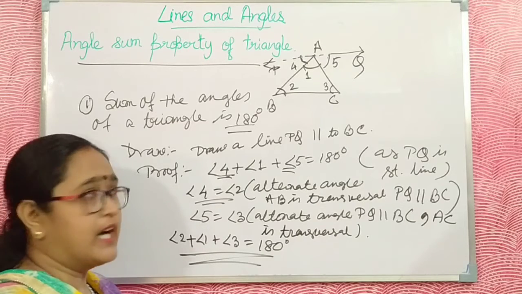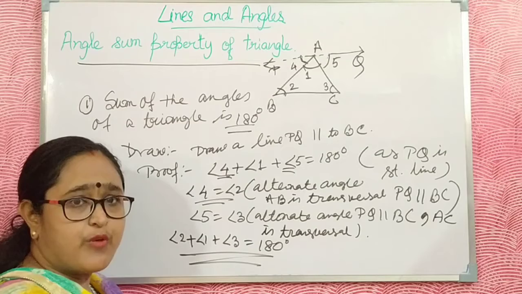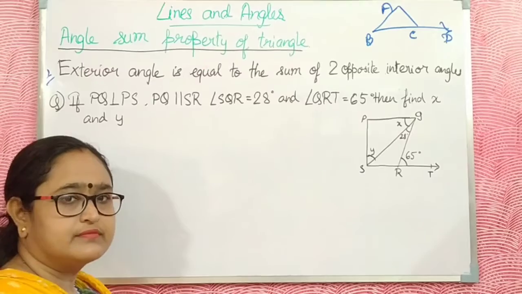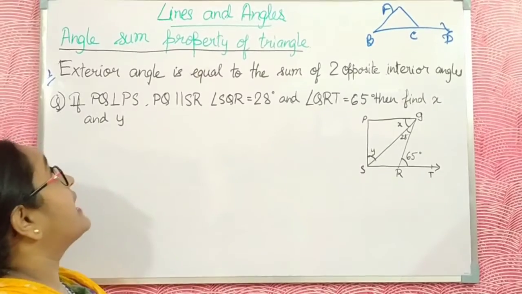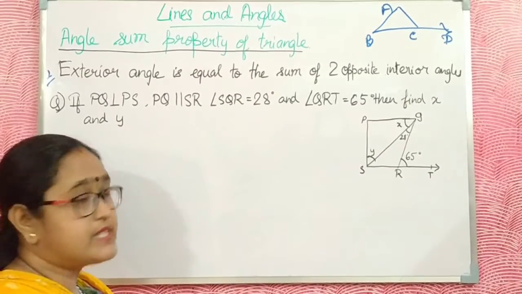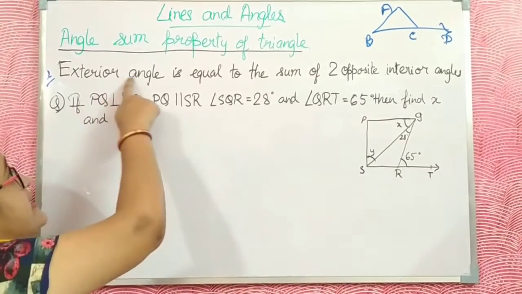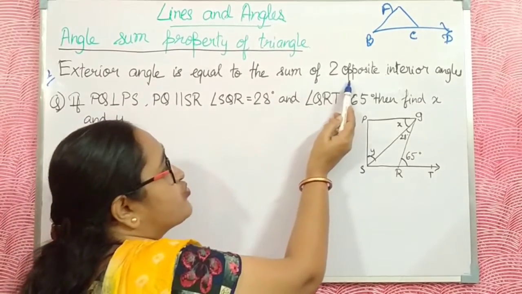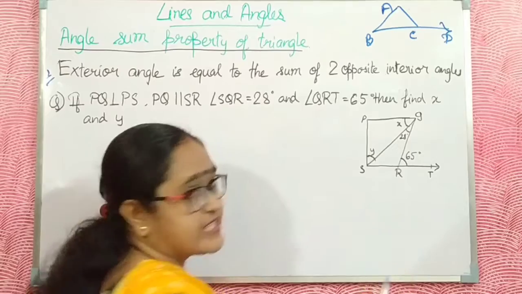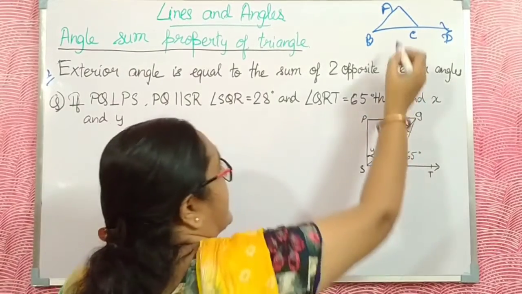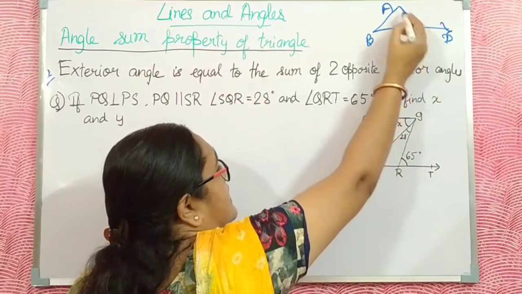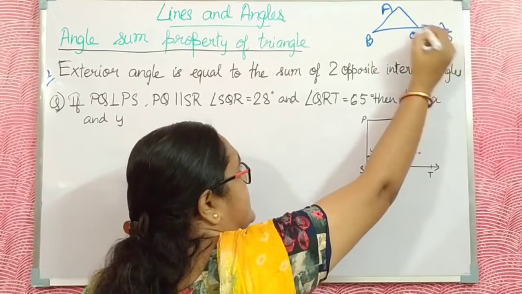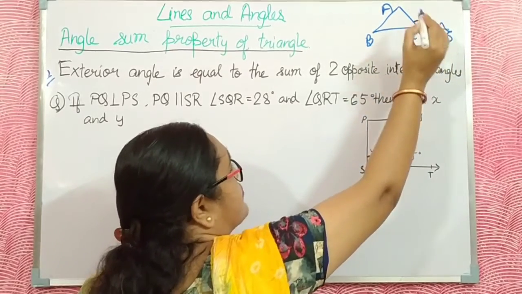Now I am going to do a few sums under this property and then go to the next property of the triangle. Now I discuss the second property: the exterior angle is equal to the sum of the two opposite interior angles. Here is a triangle ABC. If I extend the line BC to D, then the exterior angle is formed.